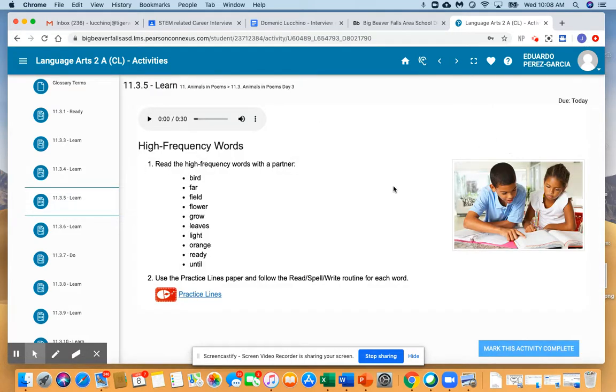We have high frequency words, and there's some practice lines. If you can't print out, you can just use paper, and we're hoping that you have some sort of notebook that you can write things in.